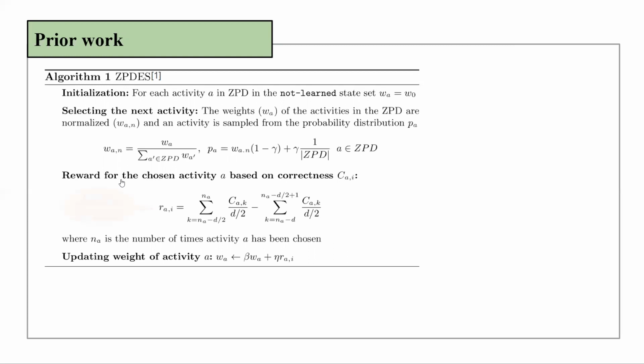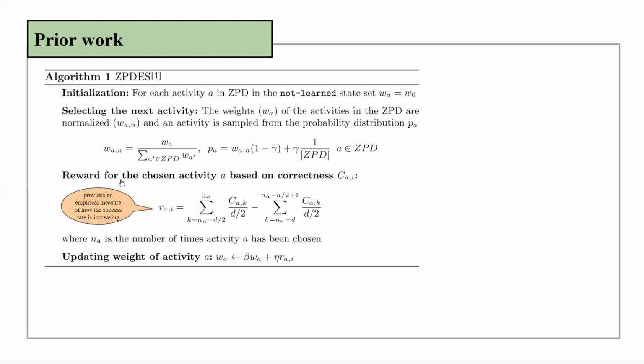The reward is computed by taking the difference of the number of successes in the last D/2 samples with the D/2 previous samples, where D is the window size. The reward provides an empirical measure of how the success rate is increasing. The reward becomes close to 0 when either a concept has been mastered or the student struggles to master it. A high positive reward indicates good learning progress.